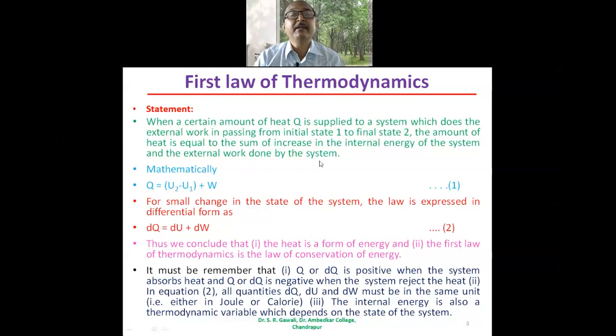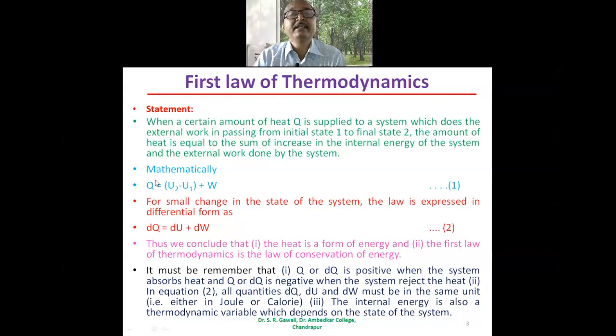Whatever the amount of heat energy supplied to a system, that is utilized in two ways: in increasing the internal energy of the system, and secondly, external work is done by the system. The first way is the increase in the internal energy of the system, and the second way is to do the external work by the system. If we add these two, that will give the amount of heat energy supplied to the system.